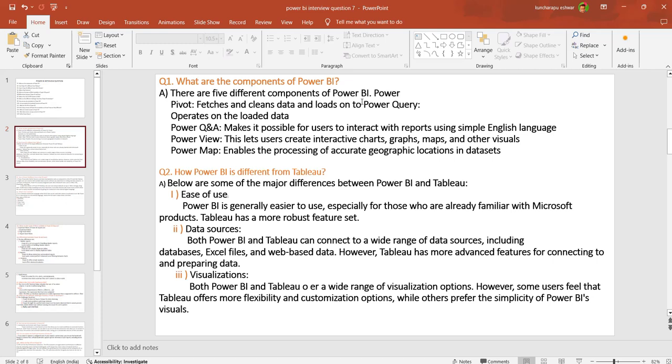And visualization. Both Power BI and Tableau offer a wide range of visualization options. However, Tableau offers more flexibility and customizing options, while others perform similarly to Power BI visuals. That's the difference, right? Let's go to the third one.